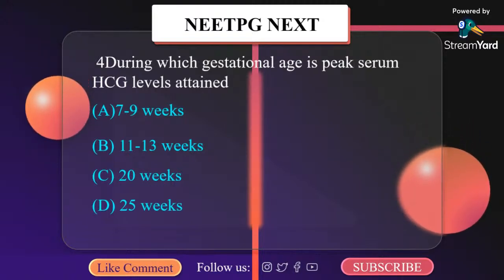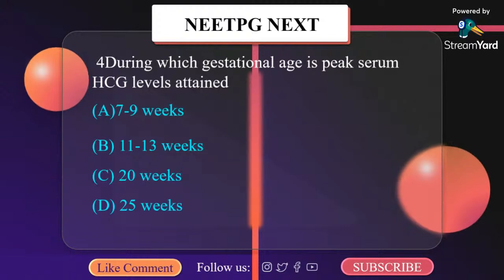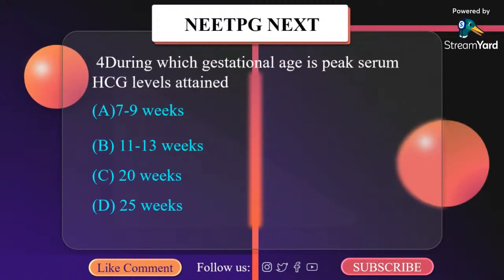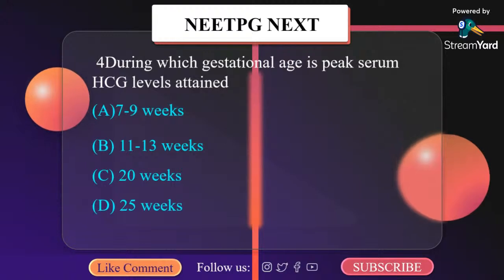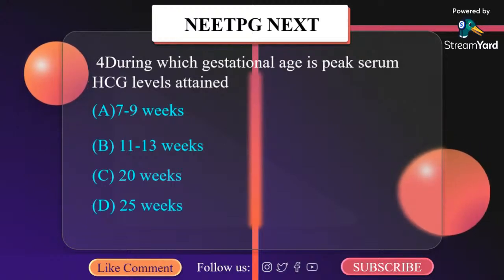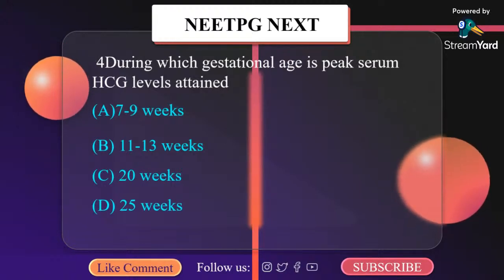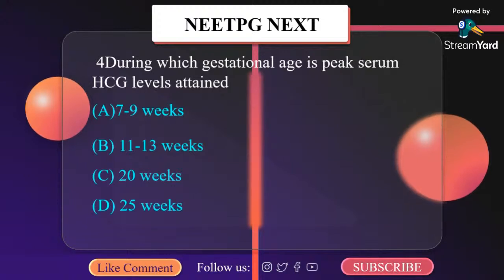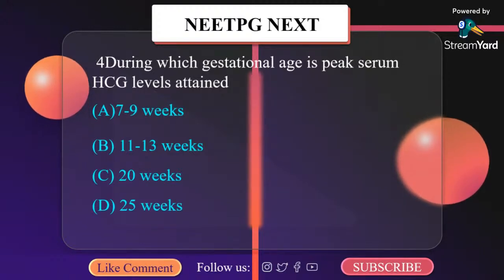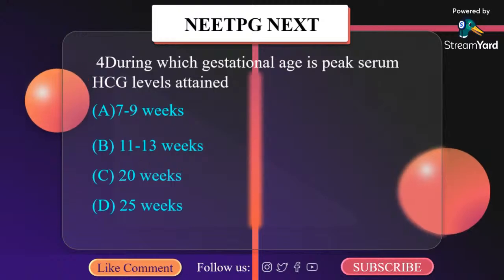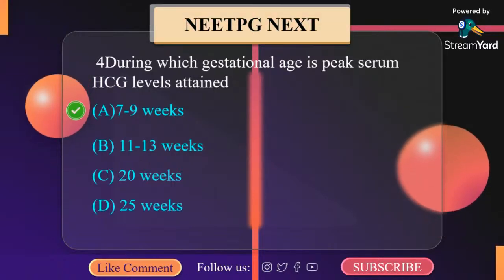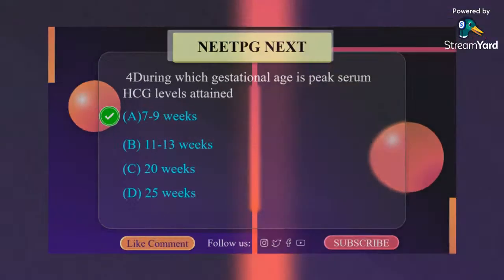After that, the rate of rise becomes individualized, peaking between 60th and 70th day, that is 9 to 10 weeks LMP. HCG decreases slightly between 12th and 16 weeks post LMP and then remains constant until birth. So the correct answer here is A, 7 to 9 weeks.